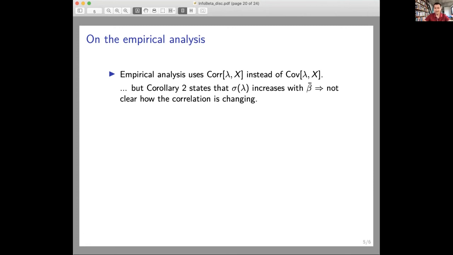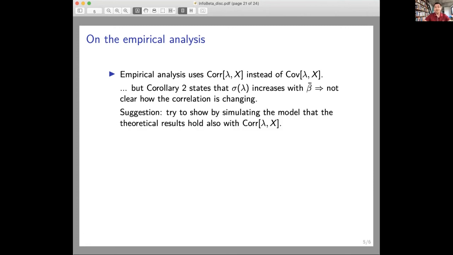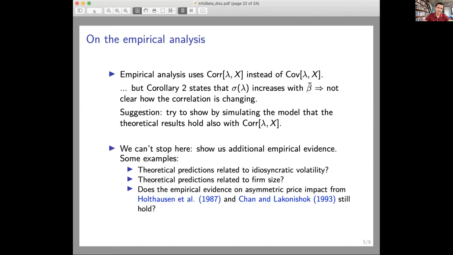But there is also a very nice way out of this. You should just try to simulate the model, and check if indeed the results hold with the correlation, and that would be perfectly fine for me, and would justify your empirical analysis using the correlation, which is of course the right thing to do in the empirical analysis. Also, I think the empirical analysis is rather small. You can't stop here. You should show us some additional empirical evidence.